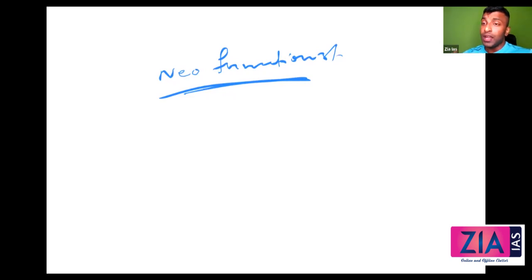Now, Merton's approach needs to be considered in the light of these problems of functionalism. So what Merton does is introduce three concepts, three postulates. That's what they will ask you: what are the modifications of Merton? So you need to talk about all these criticisms and then talk about the modification in terms of three postulates. The postulates are the postulate of functional unity, the postulate of functional indispensability, and the postulate of universal functionalism. I'll explain each of these in the coming session. Okay, so functional unity, functional indispensability, universal functionalism.